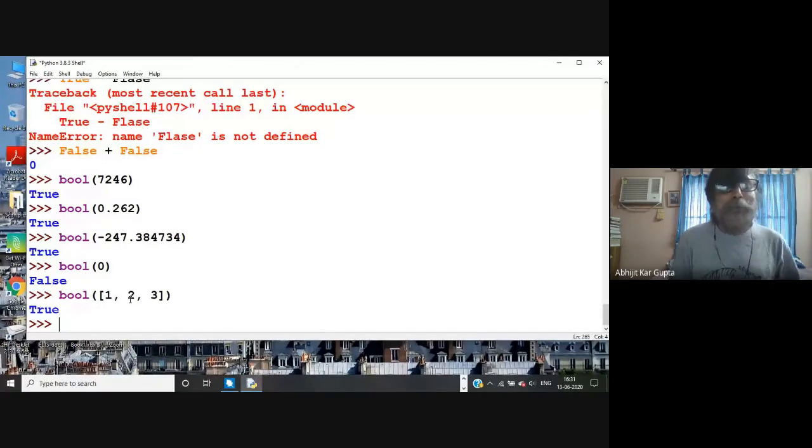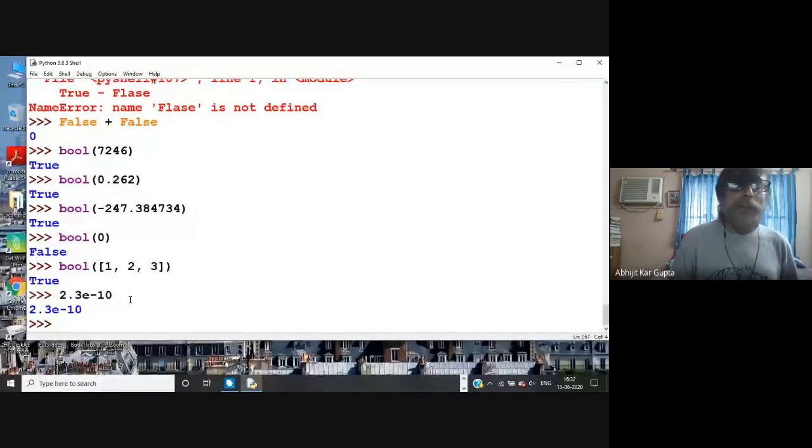In science we always write big numbers this way. It's a good practice in computers also. In float numbers you write in the power of 10. So you write 2.3 e minus 10. That basically tells you 2.3 into 10 to the power minus 10.